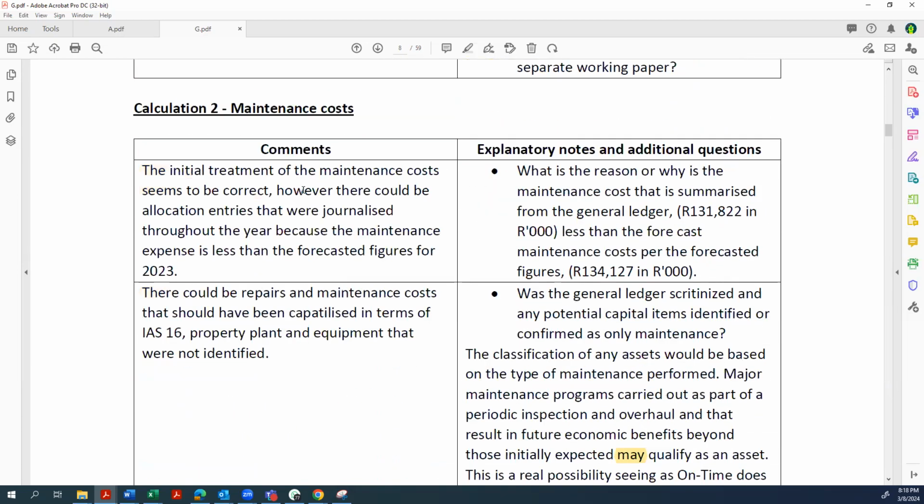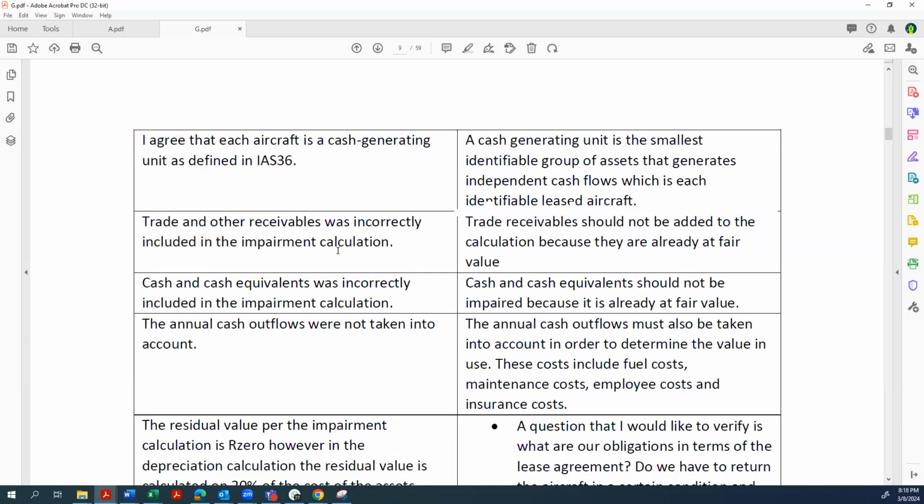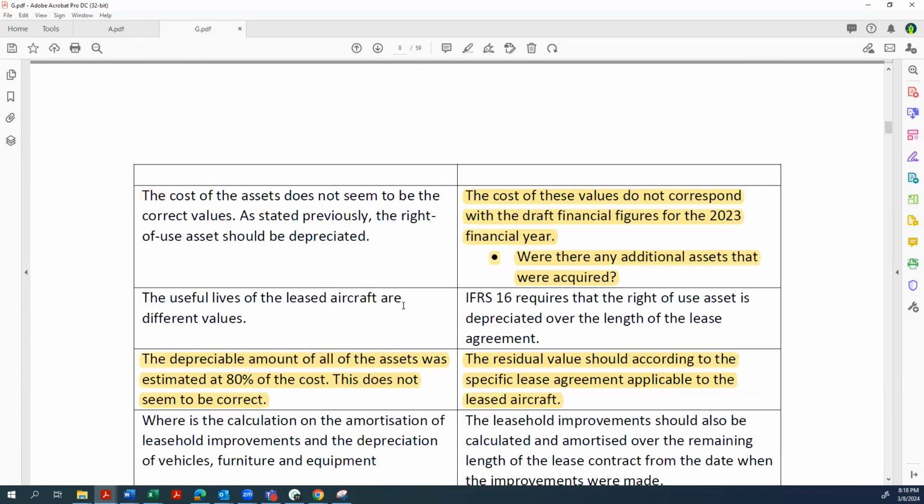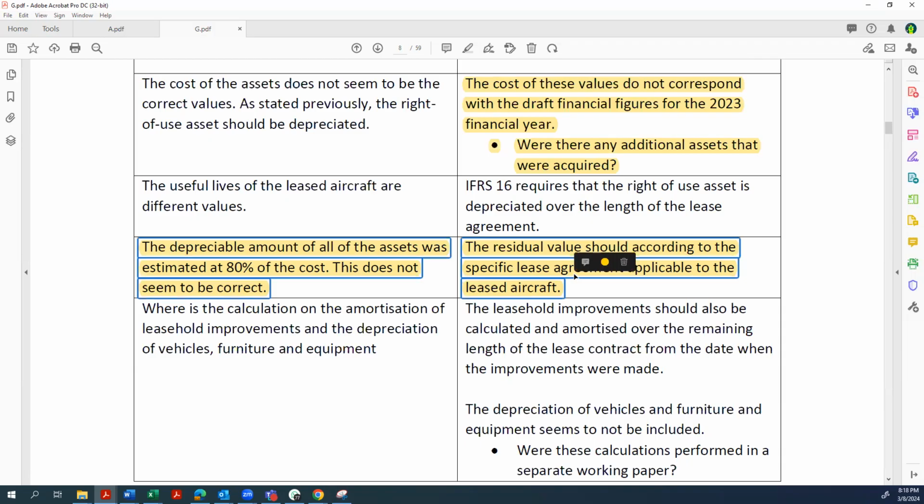Then they talk about the useful lives. Then they talk about the useful lives of the leased aircraft are different values. IFRS 16 requires a right of use is depreciated over the length of the lease term. So I'm not giving anything there. But they say the depreciable amount of all the assets was estimated at 80% of the cost. This does not seem correct. A residual value should, according to this, be according to the specific lease agreement applicable to the lease asset. This is not correct, ladies and gents. Why? Because they want to link the residual value to the lease agreement, which is not the technical that we are looking for.